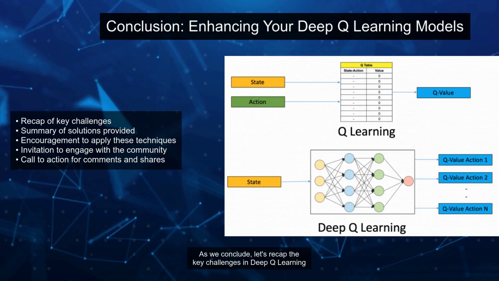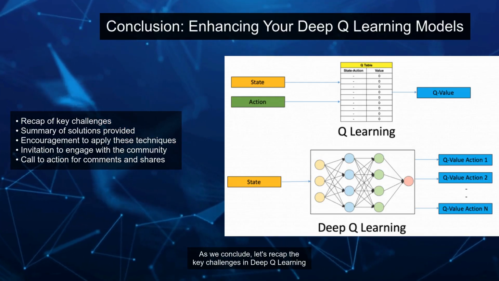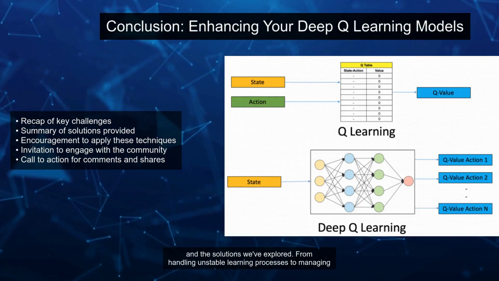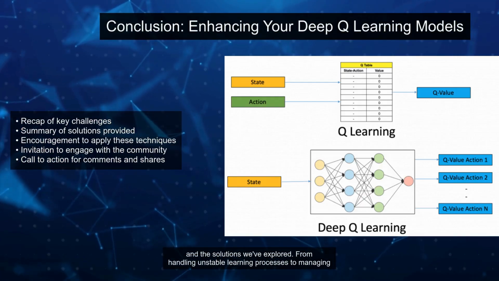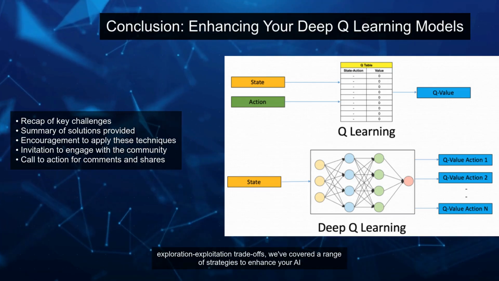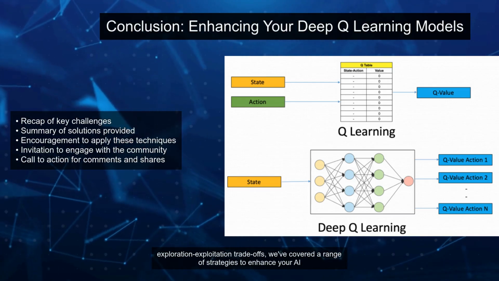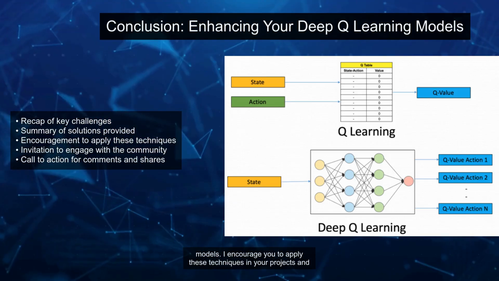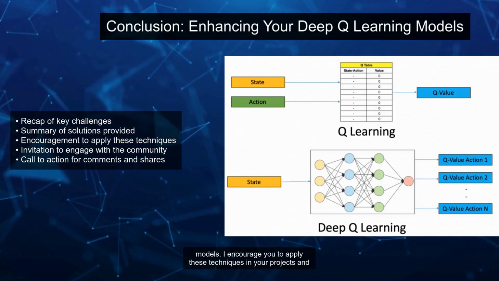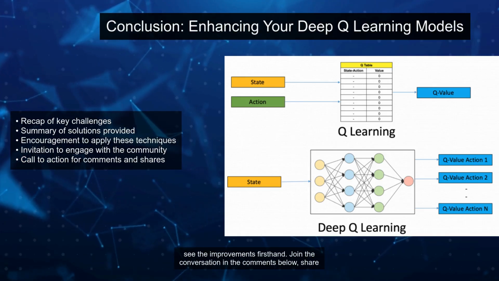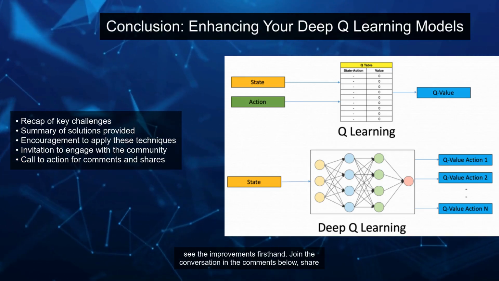As we conclude, let's recap the key challenges in Deep Q-Learning and the solutions we've explored. From handling unstable learning processes to managing exploration-exploitation trade-offs, we've covered a range of strategies to enhance your AI models. I encourage you to apply these techniques in your projects and see the improvements firsthand.